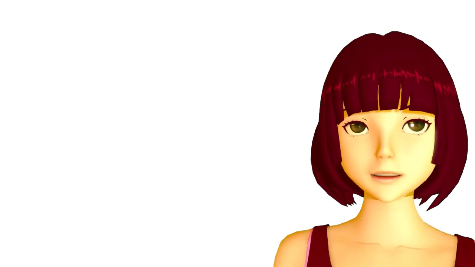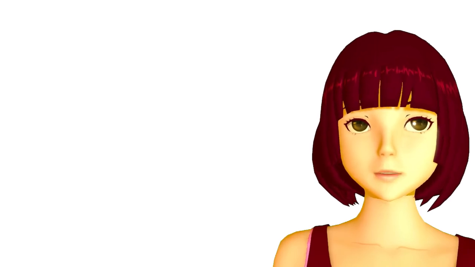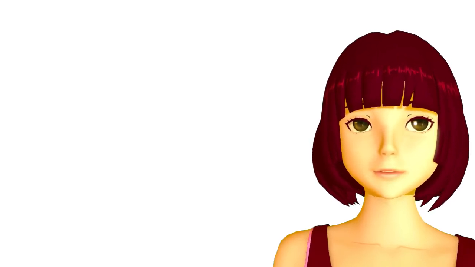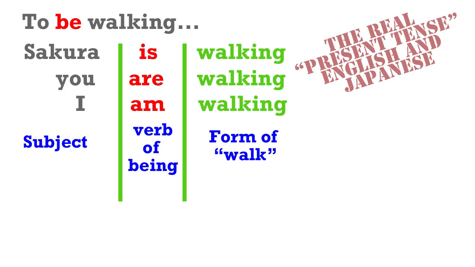If we want to say something more natural, like Sakura is walking, what do we do? Well, what do we do in English? In English we say Sakura is walking. We use the word to be. You can be walking. Sakura is walking. We are walking. Fortunately, in Japanese we don't have all these different forms of the word to be.